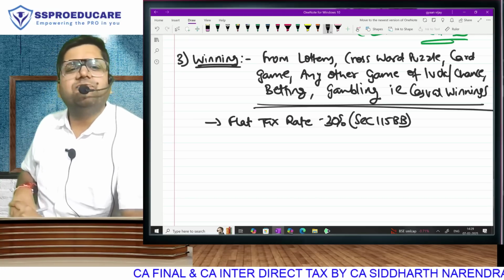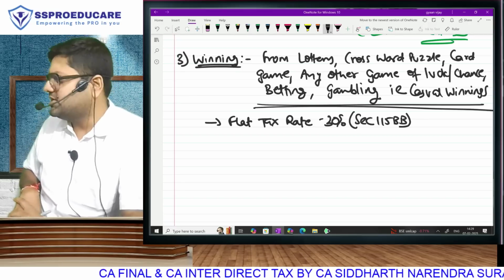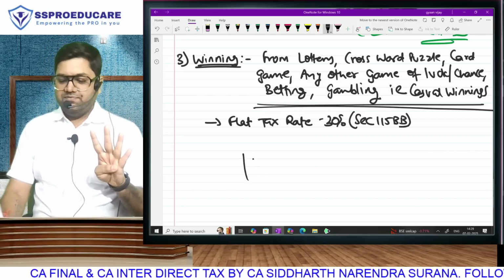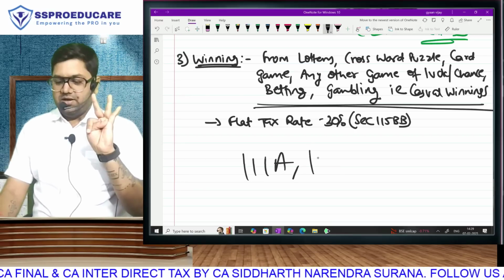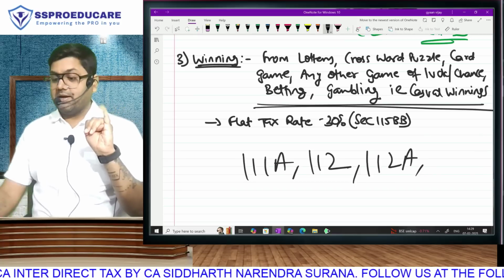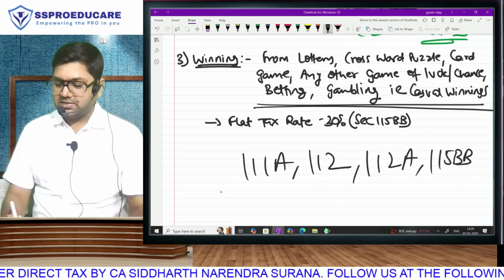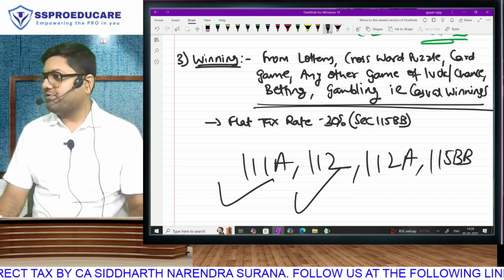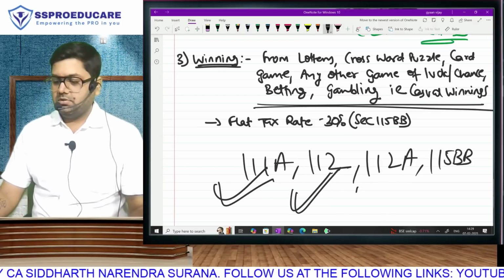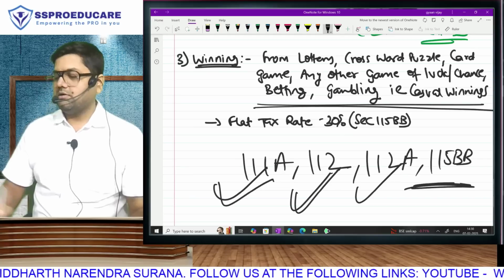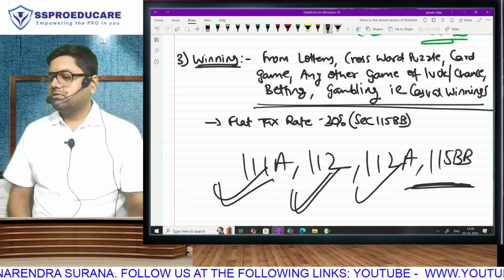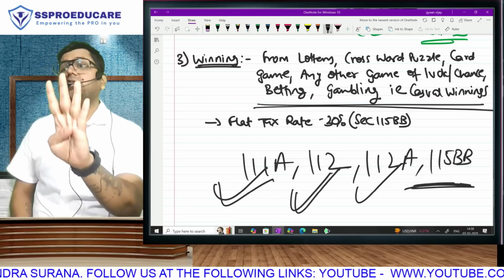There is a big full-fledged chapter called Special Rates of Tax in CA Final. From that chapter, only 4 sections are in the inter syllabus. 111A, short-term stock market. 112, all long-term capital gains. 112A, long-term stock market. And 115BB, casual winnings. 15, 20 which became 12.5. 15 which became 20. 20 which became 12.5. 10 which became 12.5. And 30%. 115BB, special rate of tax. Only 4 sections in intermediate.